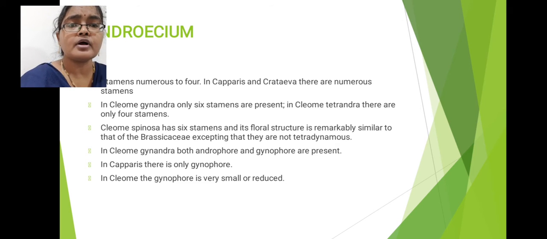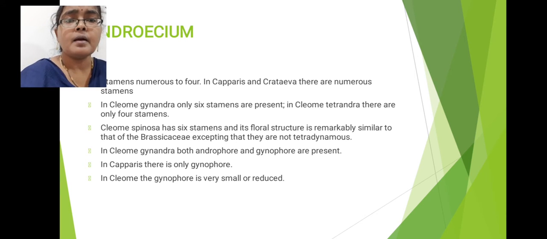Cleome spinosa also has 6 stamens. Here the structural arrangement of the flower is almost similar to that of Brassicaceae family members. The arrangement of the Brassicaceae flower, you will see in Cleome spinosa, but the tetradynamous condition seen in Brassicaceae is not present here.